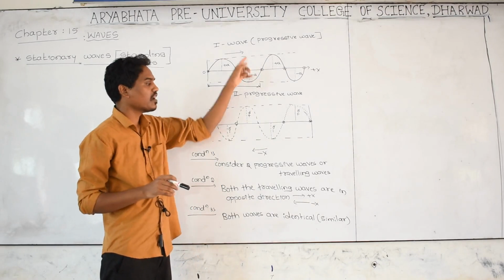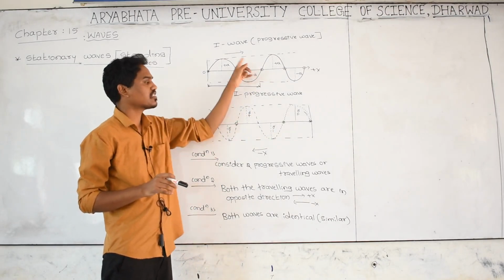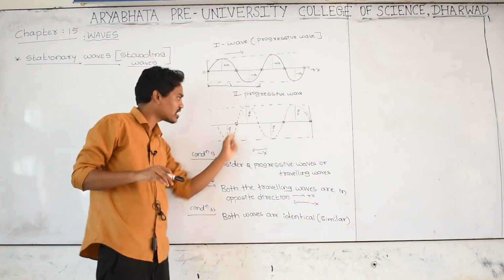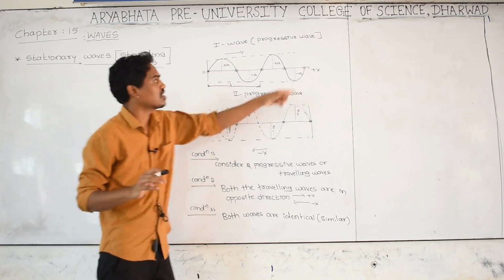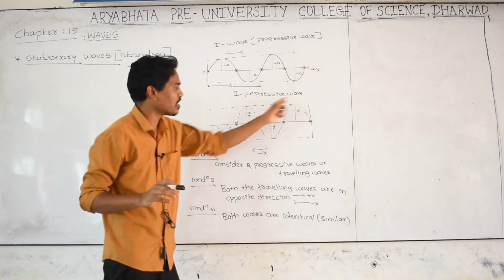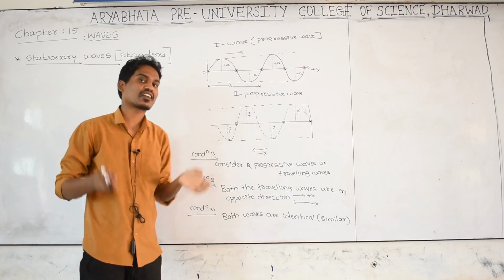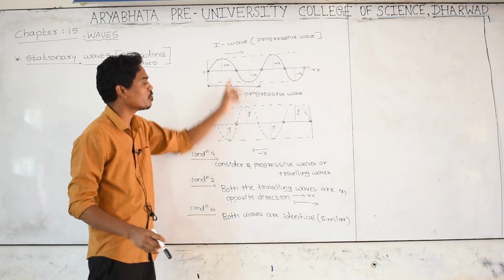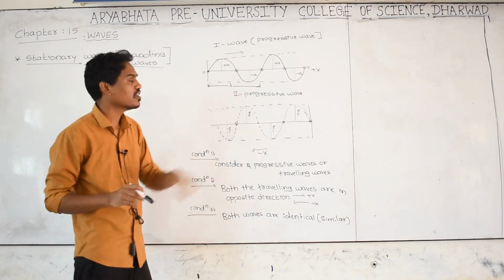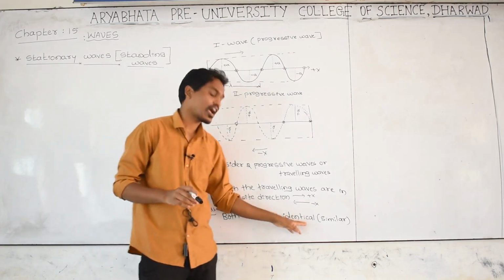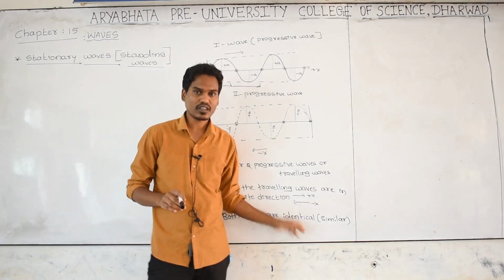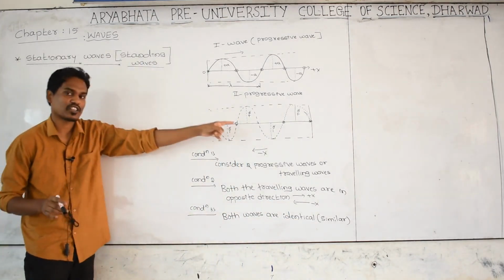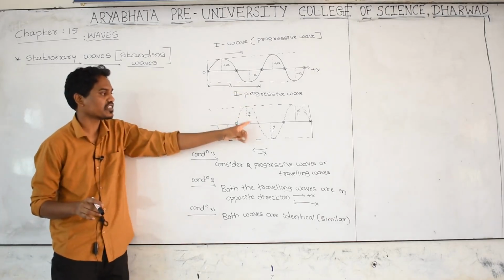This is a progressive wave and this is also a progressive wave. Its frequency is exactly the same. Its wavelength, meaning the length of one wave, is here also exactly the same. The speed of this wave in this direction and the speed of this wave in this direction are exactly the same. Each and every parameter or quantity belonging to both the waves is exactly the same, and in that sense those waves we are going to call identical waves.